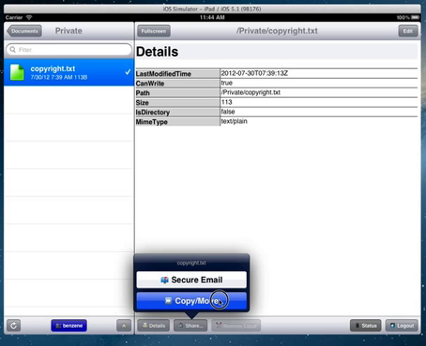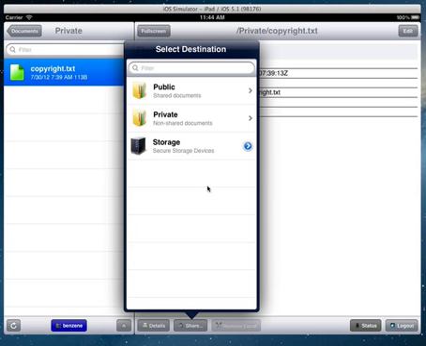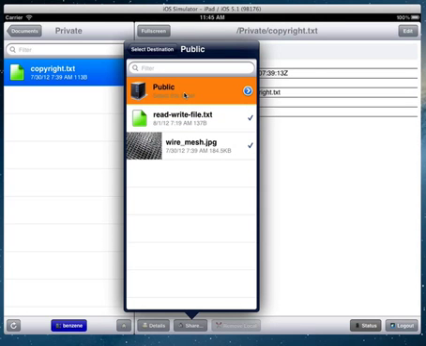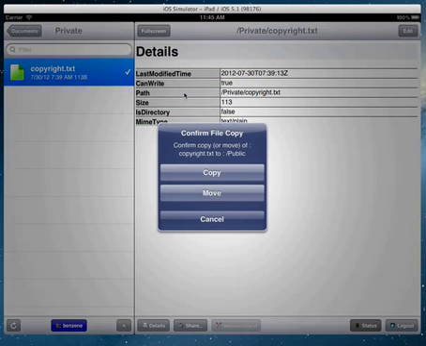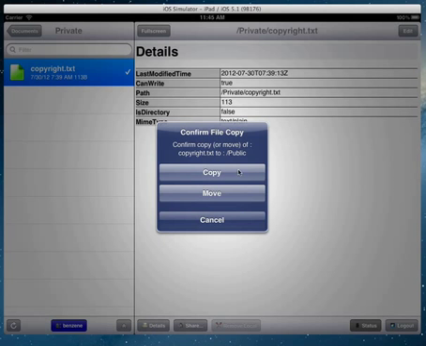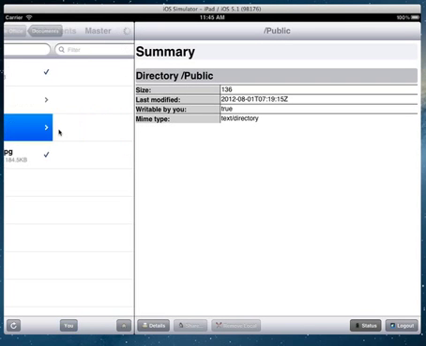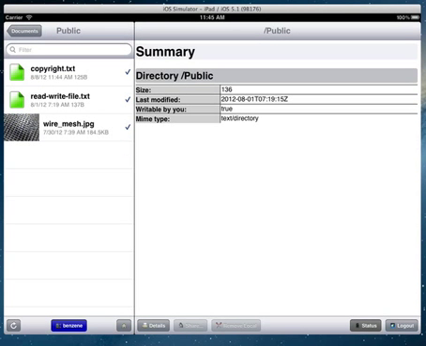Or I can say, you know what, I want to copy or move that. Notice it's in the private directory. I want to put it in the public directory. So I select that node, and it asks whether I want to copy it or move it. I'll choose copy. Notice I'm still viewing it here, but if I go over to public, I will also see that copyright.txt file that I just copied there.